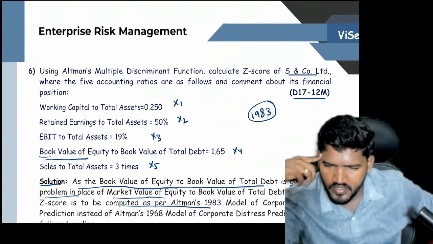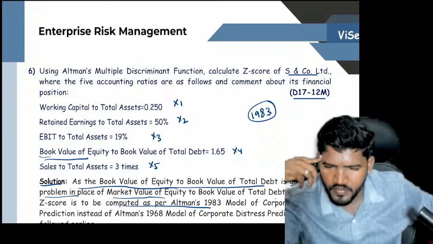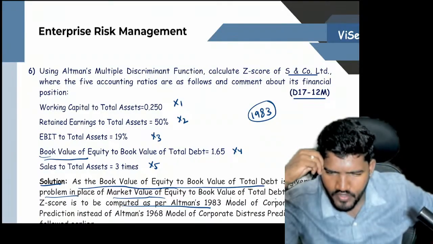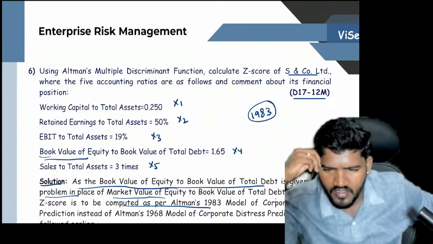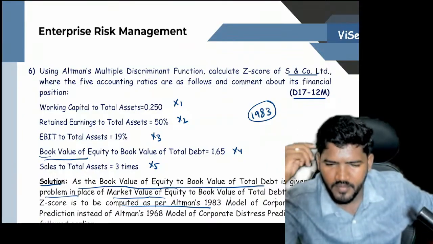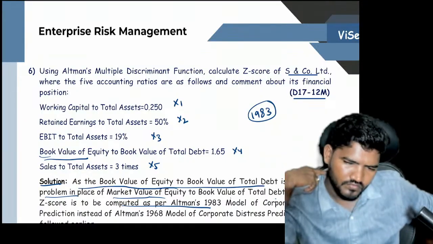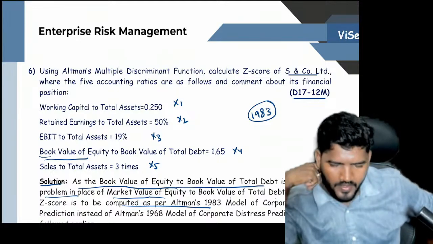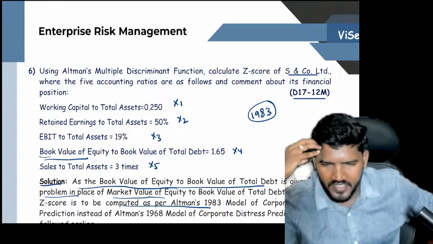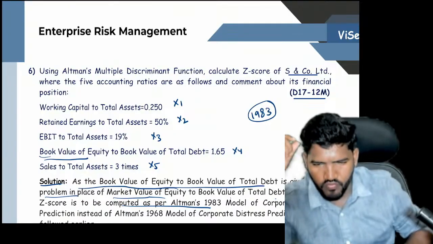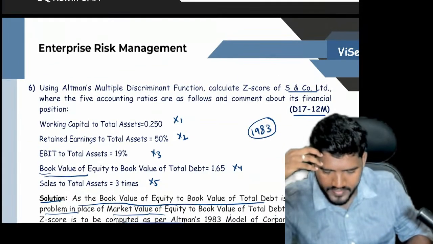Harish has a doubt. Sir, in the concept book, it is mentioned that 1983 is only for privately held companies, but in the sixth term it is not. There is no specification of privately held companies and publicly held companies. Even though private companies have a book value as well as market value, they are not listed in the share market. That is the difference between share market price in private and public companies. No, that is not a proper explanation for this. The private companies also have market prices. Don't focus on that kind of explanation, that kind of concept.